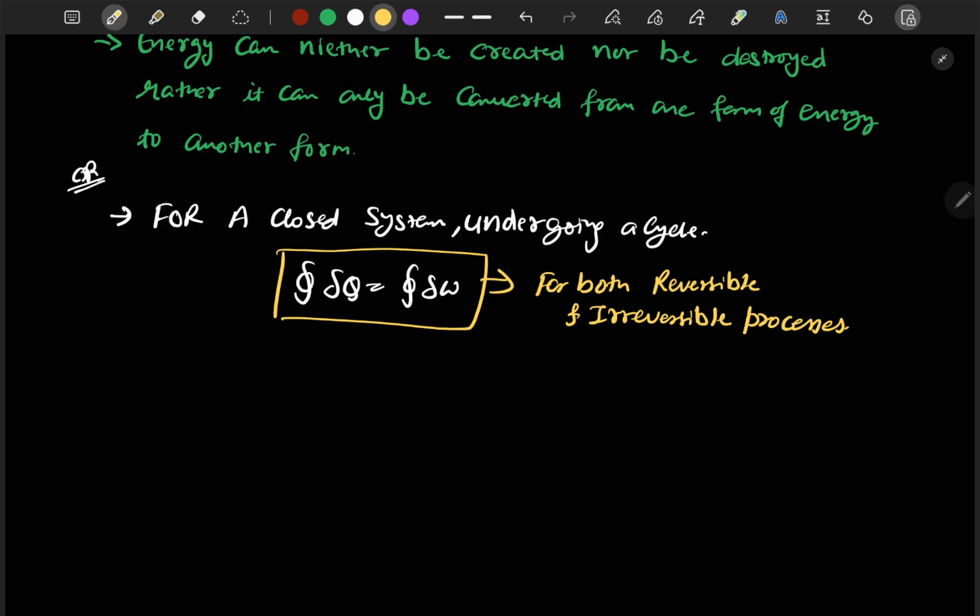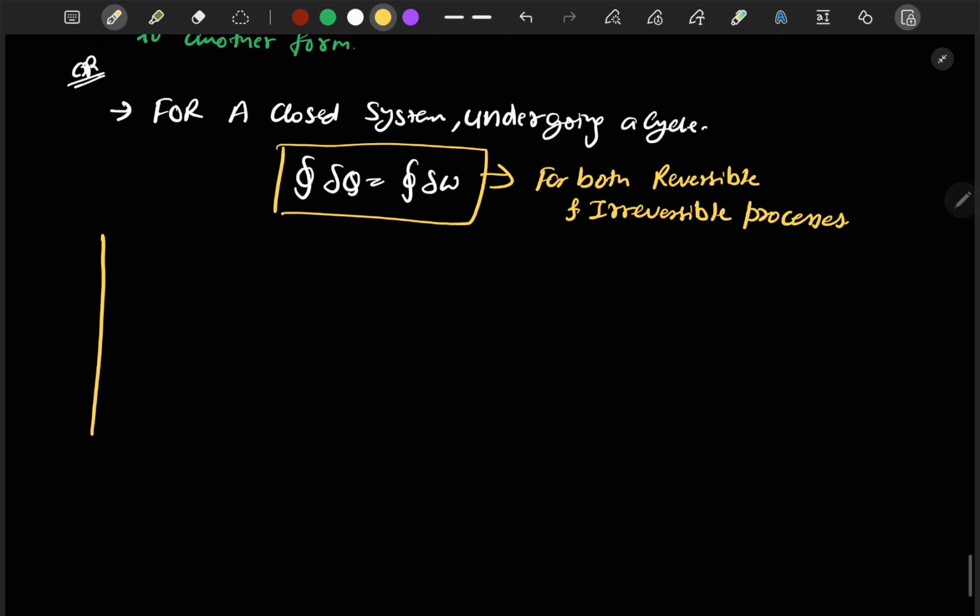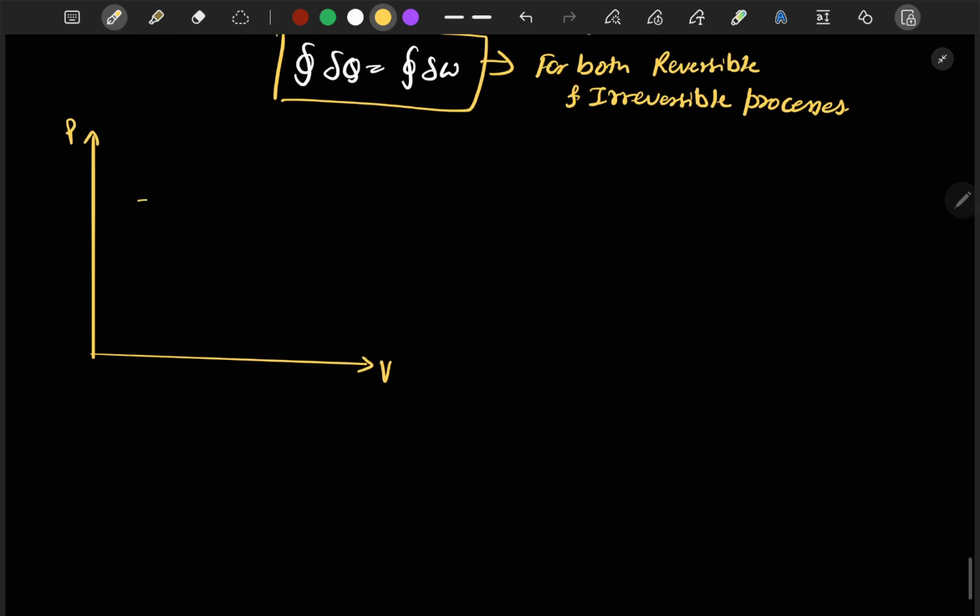Let's take a cycle as an example. For a PV curve, let's say 1 2 3 4, for cyclic process 1 2 3 4 1.